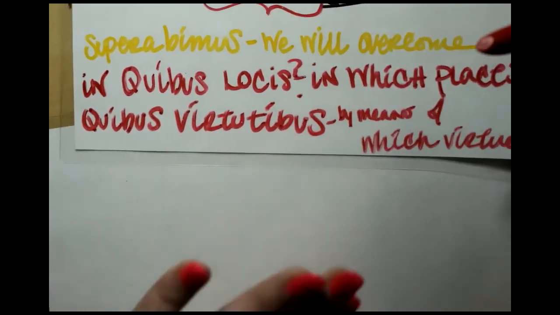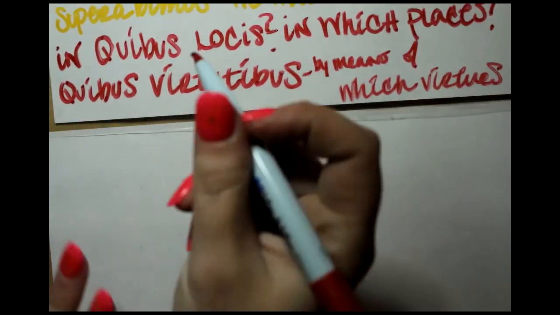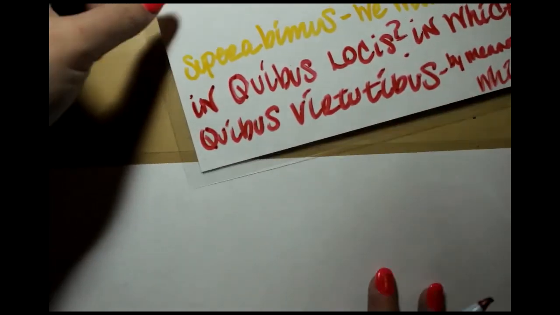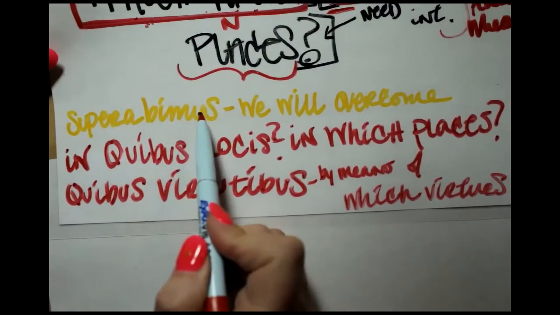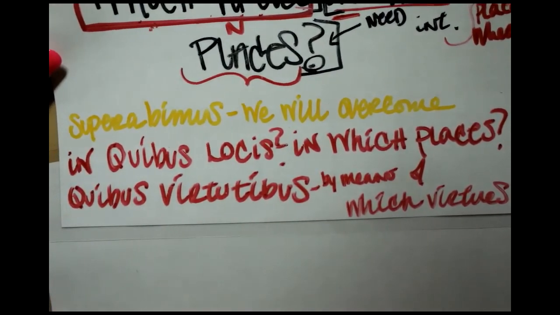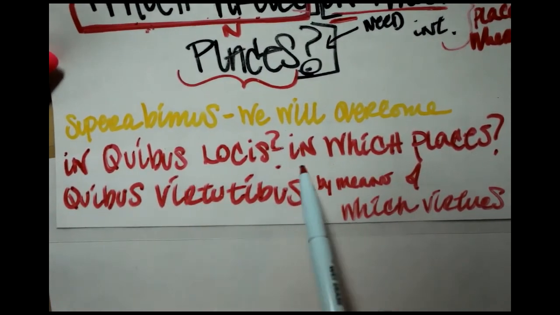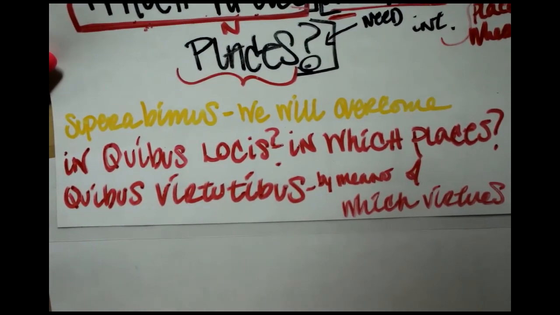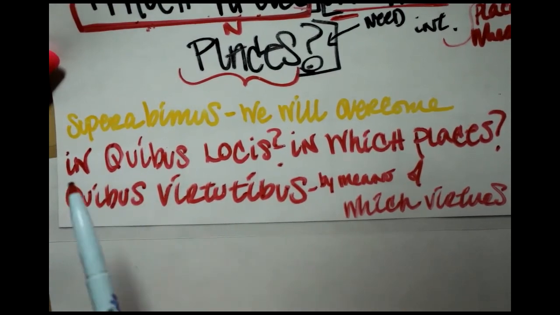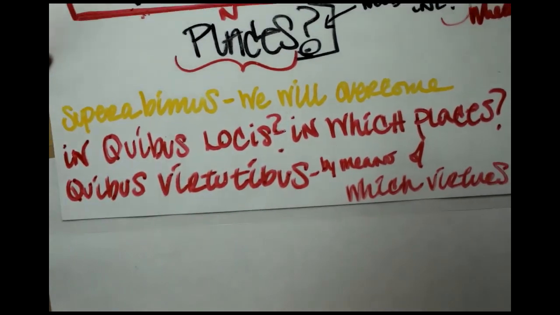I just want to make sure that was on there. So superabimus will need to come last because generally the verb comes last. In quibus locus ought to come first because it's telling you right away that this is going to be a question, which just means that this is going to come right after it.